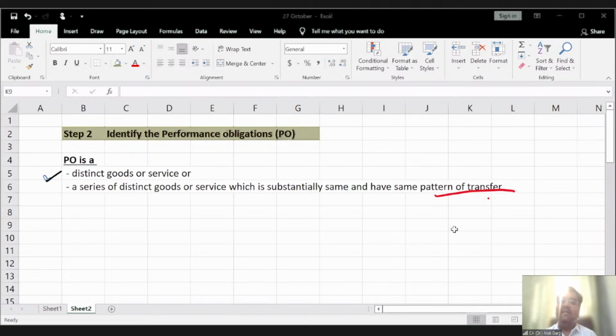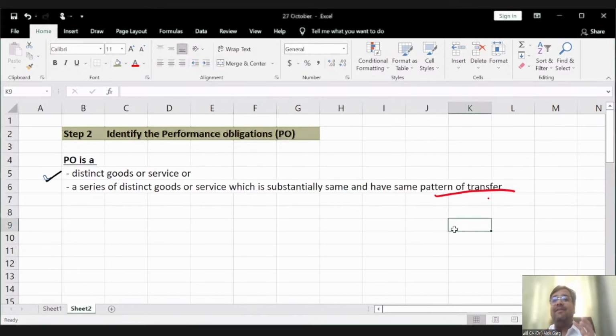So the point is, whenever there is a series of distinct goods or services which is substantially same and have the same pattern of transfer, the revenue relating to those performance obligations has to be recognized on some reasonable or consistent basis, like monthly basis, right?